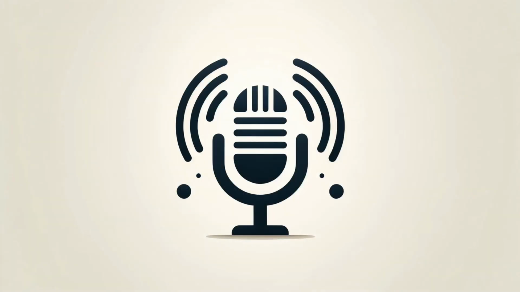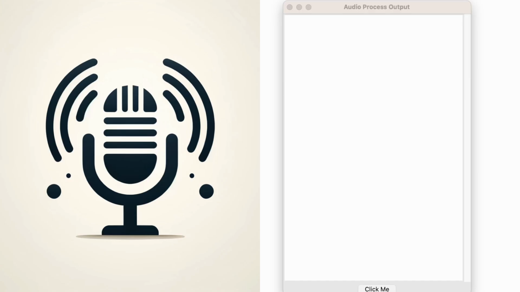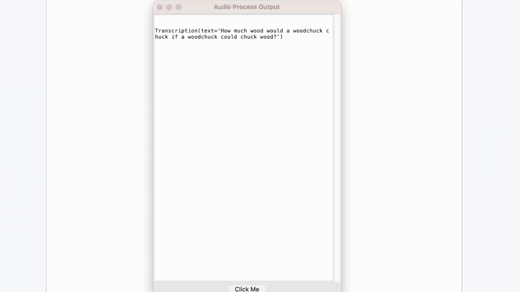To demonstrate the practical application of this function, we'll be testing it with audio recordings of tongue twisters. How much wood would a woodchuck chuck if a woodchuck could chuck wood? This showcases the model's precision and adaptability to complex speech patterns.